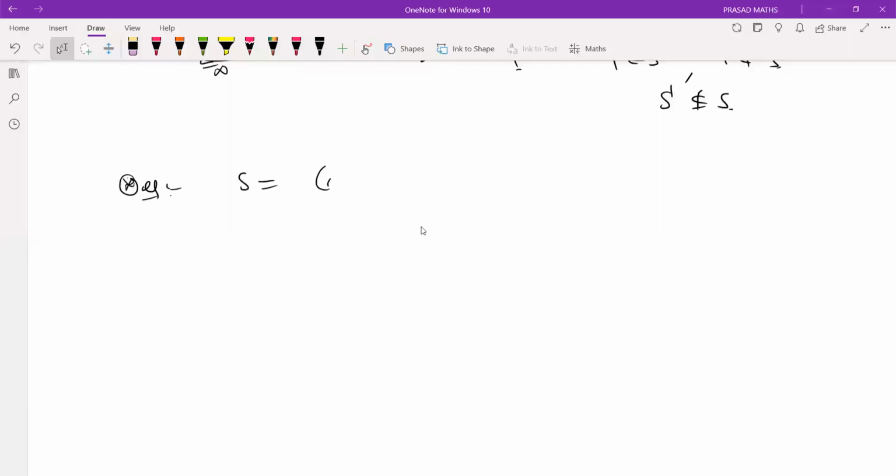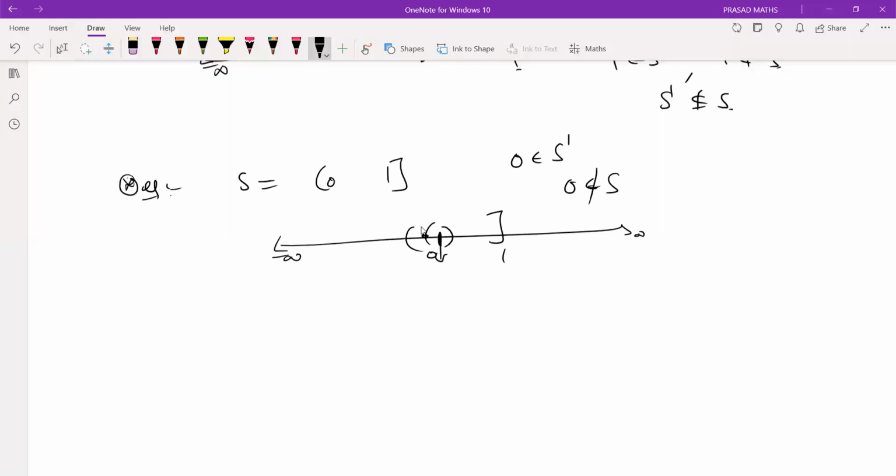Suppose you take this. Is it a closed set? No. 0 is a limit point because every neighborhood that you take contains at least one point, but 0 is not inside the set. 0 is a limit point of S, we have seen, but 0 does not belong to S. Therefore, S prime is not a subset of S. Therefore, S does not contain all its limit points. Therefore, it's not a closed set.